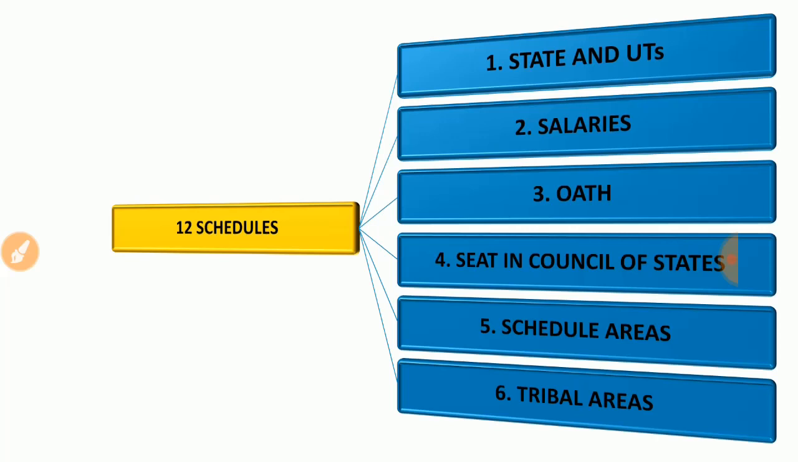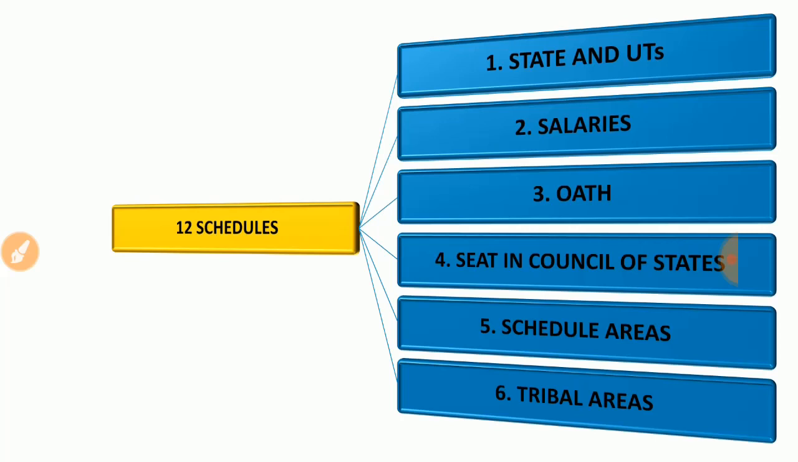So how we are allotting the seats in the council of states, or the Rajya Sabha, is clearly mentioned in the fourth schedule. Okay, so the fourth schedule is seats in the council of states. And in the 5th and 6th schedules, we are talking about the scheduled areas and the tribal areas. Scheduled areas are those areas that have a special protection or special coverage by the President of India.